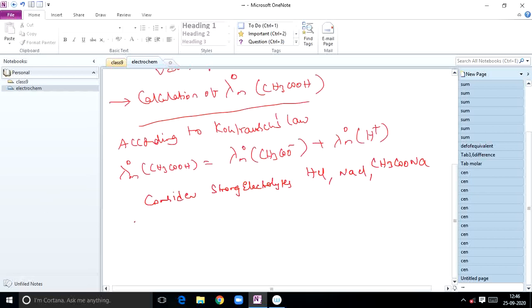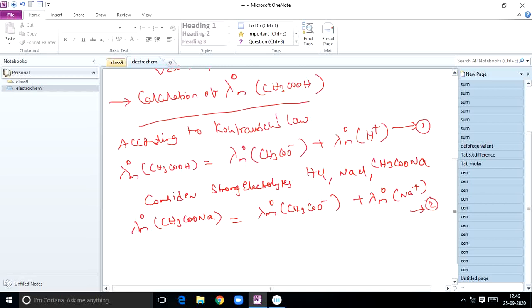Let us write the lambda m naught value of sodium acetate. Here the common ion is the acetate ion, which is common to acetic acid, so you have to write sodium acetate. According to Kohlrausch law, just split it: lambda m naught of CH3COO minus plus lambda m naught of Na plus. Consider the acetic acid relation as the first equation and this one as the second equation.